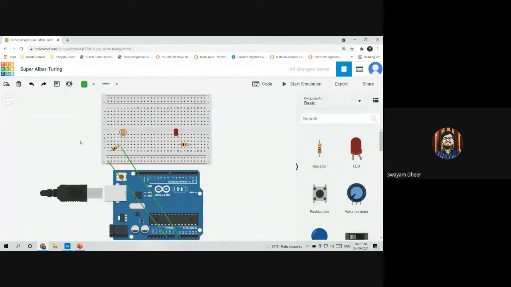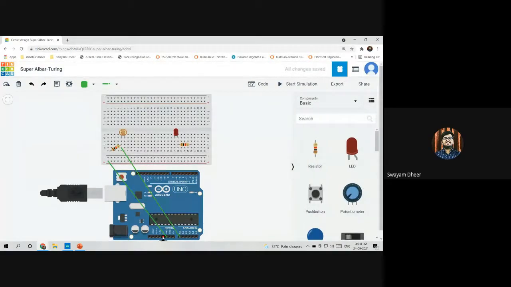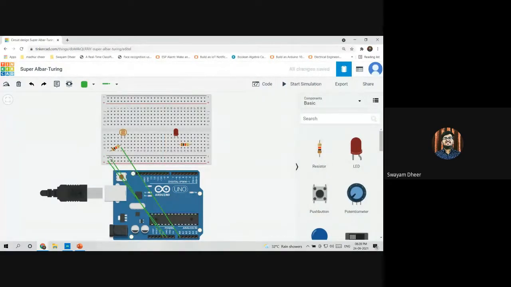Now for the functioning of the photoresistor, we need another voltage source, right? For example, if you are using a motor with Arduino and you need to control the motor, for running the motor you need some amount of voltage, right? So from where will I get the voltage? From these 5 volt power pins. Okay, so I'll be using the 5 volt pin and I'll be connecting it to this rail.